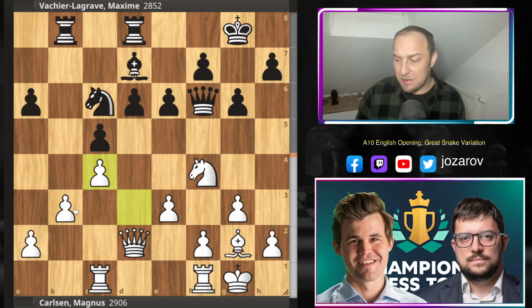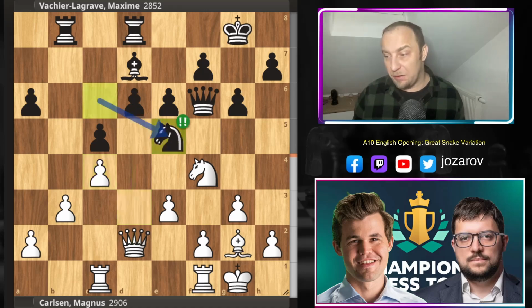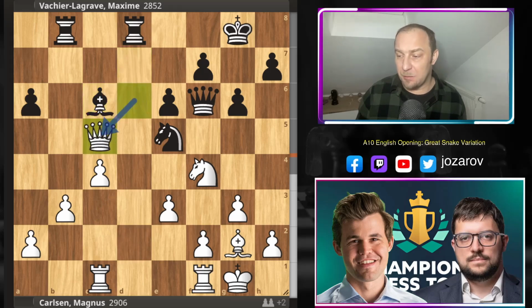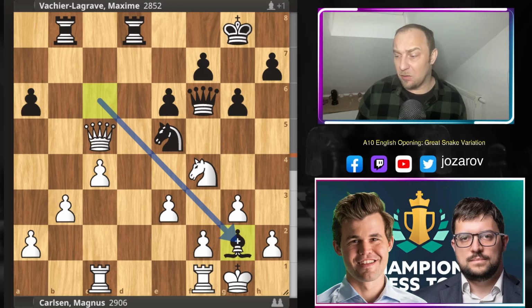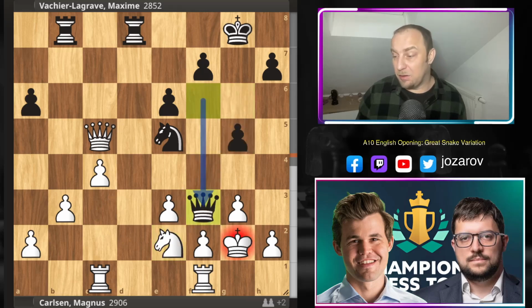Of course, with the move d takes c4, Magnus opens up now the d file, and he's now attacking also the d6 pawn. But now MVL plays a brilliant move, knight to e5. This move is actually not allowing white to pick up the pawn. If that would be the case, then MVL would have a great attack with bishop to c6. Then after something like queen to c5, we simply take out this bishop on g2. After king to g2, now we simply kick away this knight from the square f4, and now the game becomes pretty unpleasant, I would say, here for white.